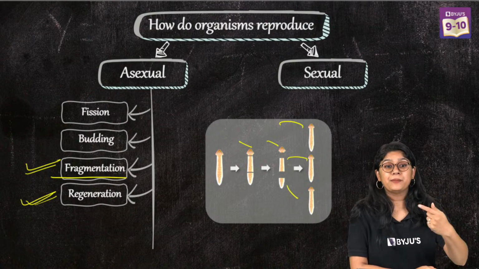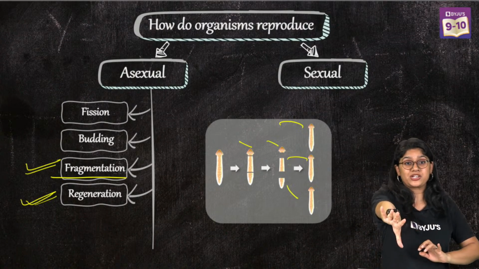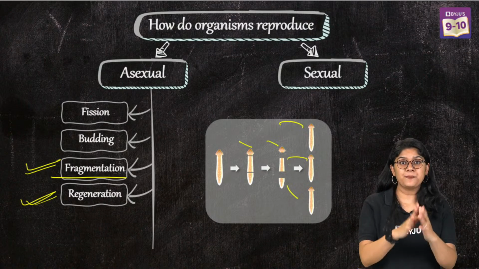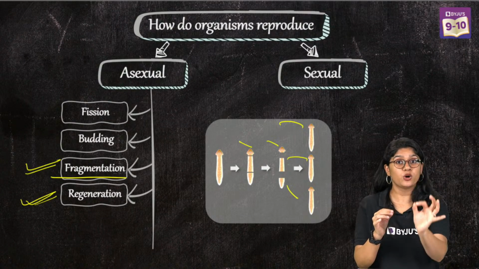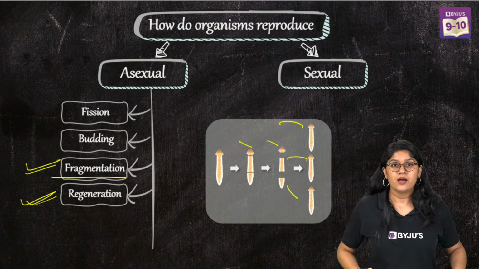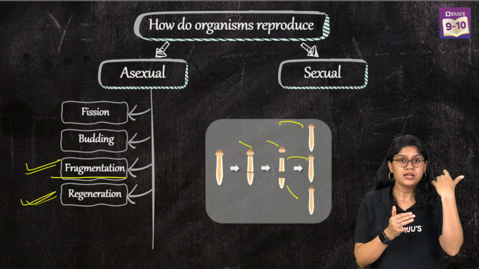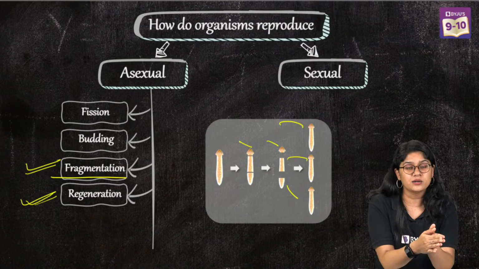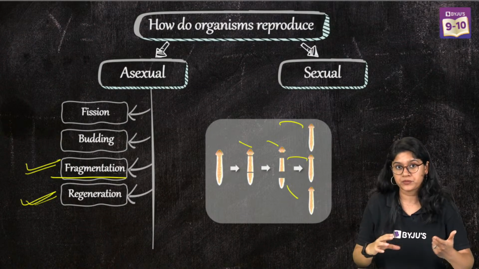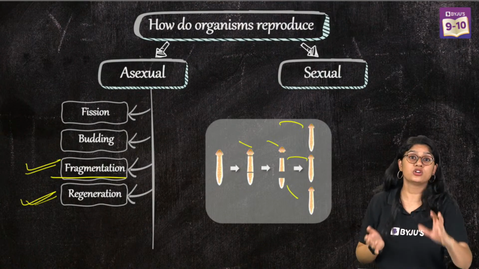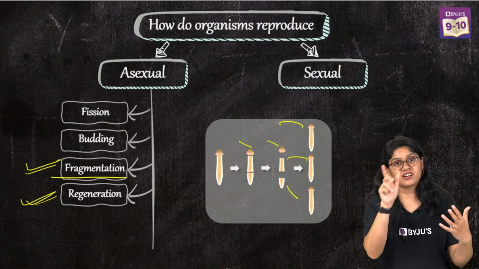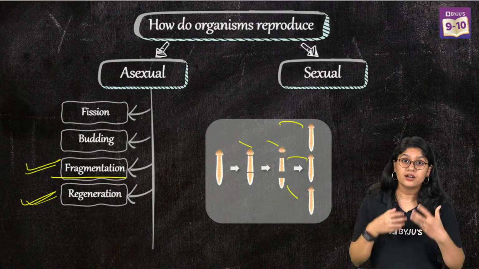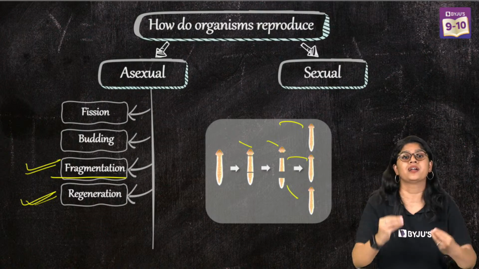Now, I'm explaining regeneration again because there are a lot of questions based upon that. Regeneration is not the primary mode of reproduction. What happens in regeneration is that if there's any accident, the organisms will grow the lost part. If there's a cut on the body, or a part is lost, eventually regeneration will occur. There are special cells of the tissues that will help in developing that particular lost part. Are we clear?